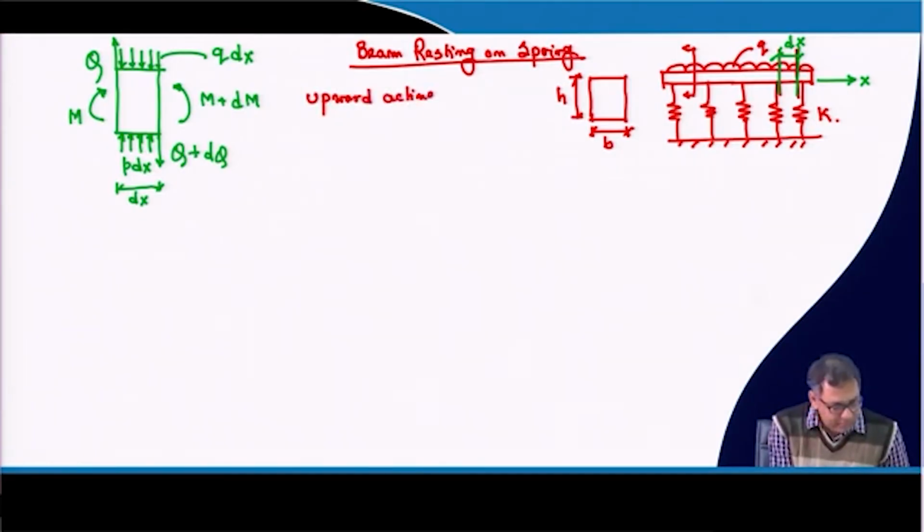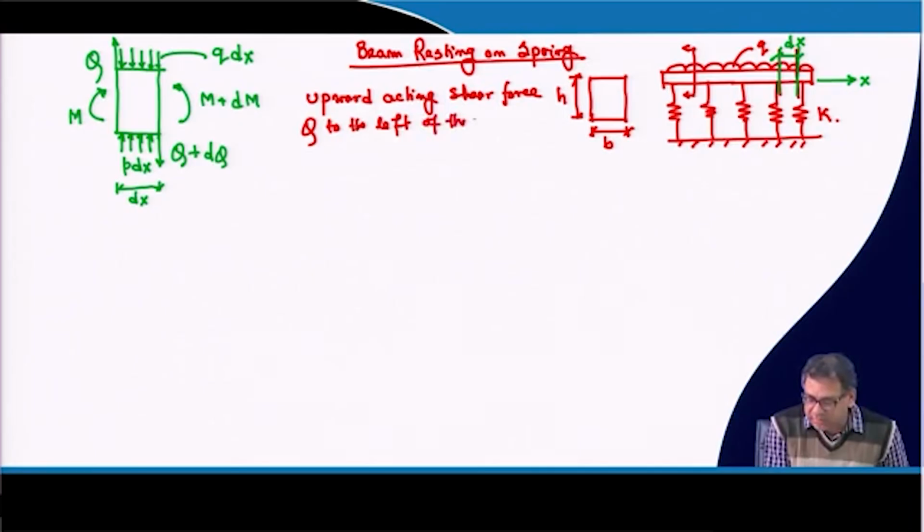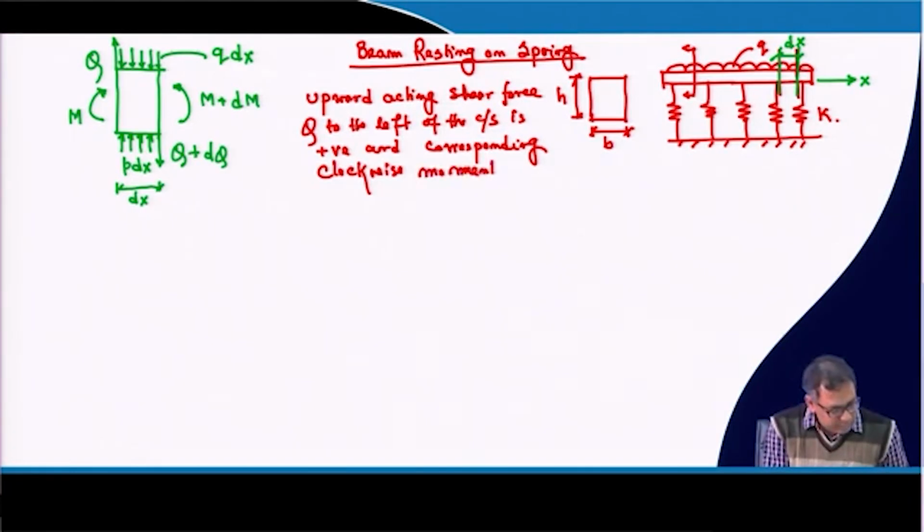The upward acting shear force Q to the left of the cross section, or left of the segment, is positive, and the corresponding clockwise moment acting from the left side is also positive. So, what does it mean?